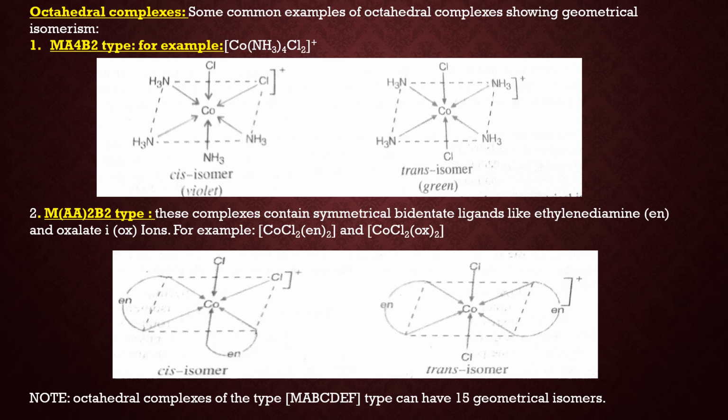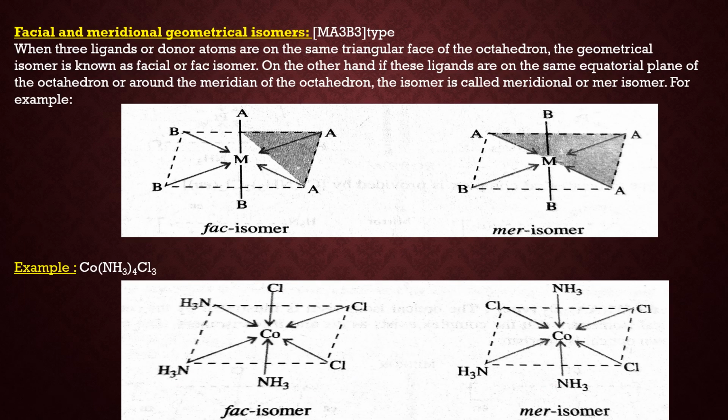Now one thing you should note, that the octahedral complexes in which all the 6 ligands are different have 15 geometrical isomers, in which we can fix the position of one ligand, like A. We fix the position of A, and we put all the other 5 ligands one by one at the trans position to A, so 5 isomers. Now we fix the position of B, then we get 4 isomers. We fix the position of C, we get 3 isomers. If we fix the position of D, then we get 2 isomers, and if we fix the position of E, then we get 1 isomer. So a total of 15 geometrical isomers are possible.